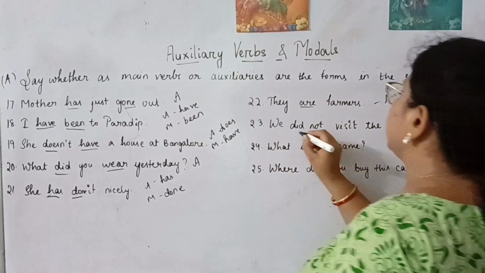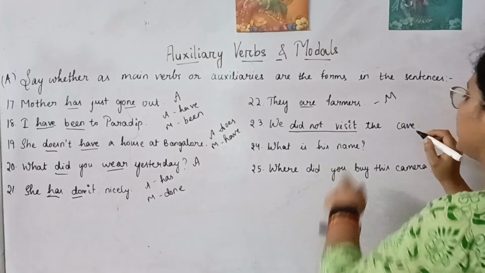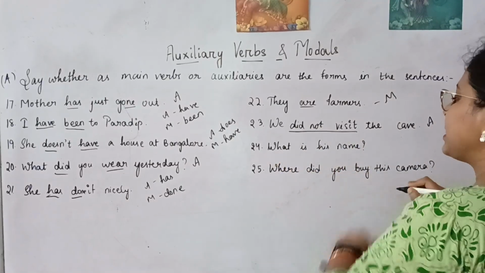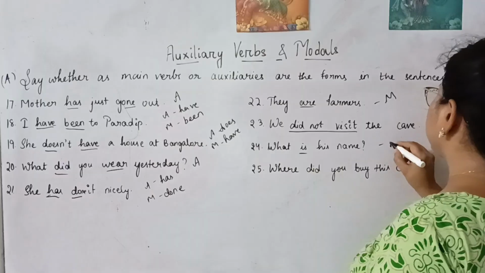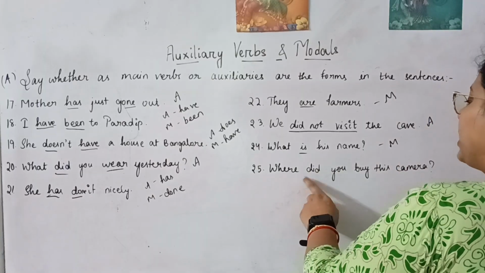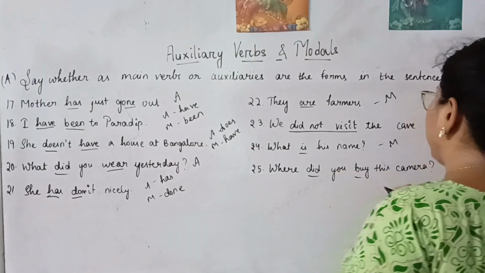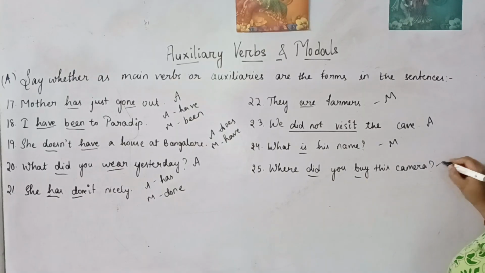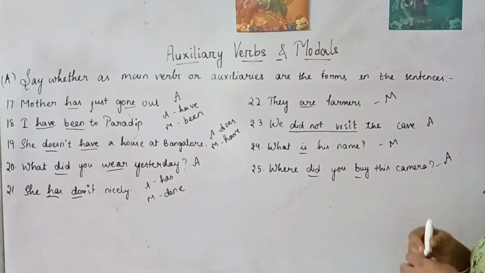We did not visit. Here visit is the main verb. So did will act as an auxiliary verb. What is his name? Here is is acting as a main verb. Where did you buy this camera? Here buy is the main verb. So did is the auxiliary verb. Clear?